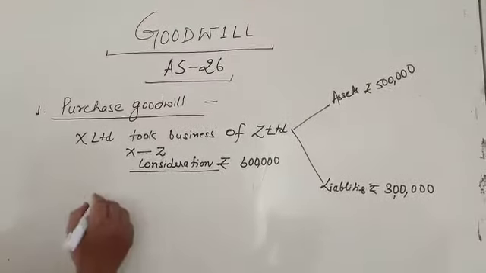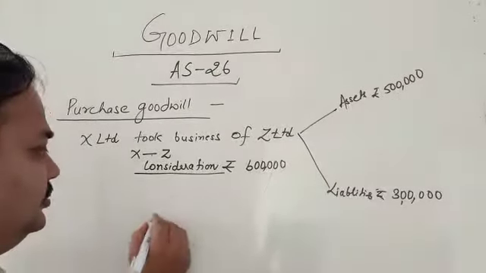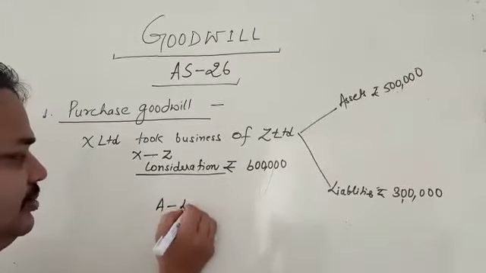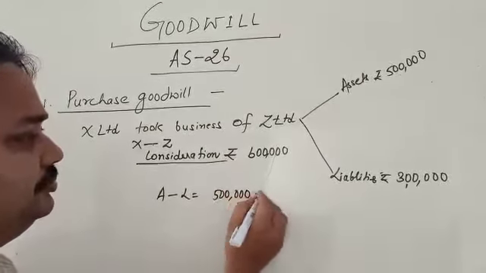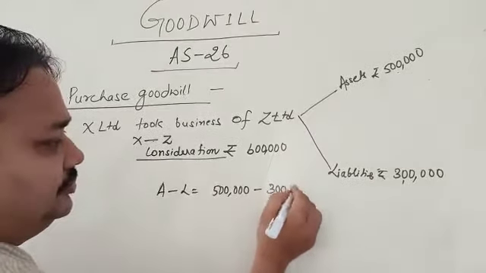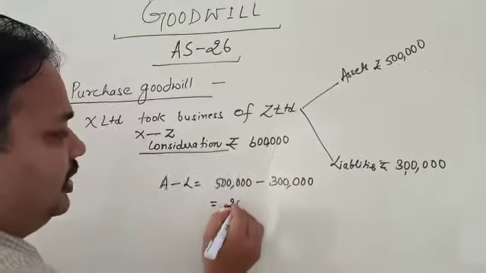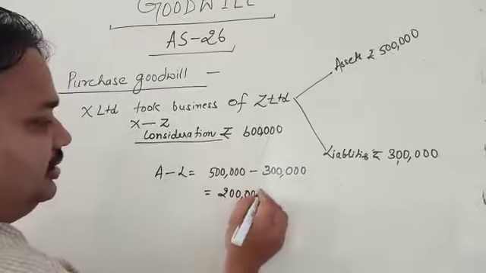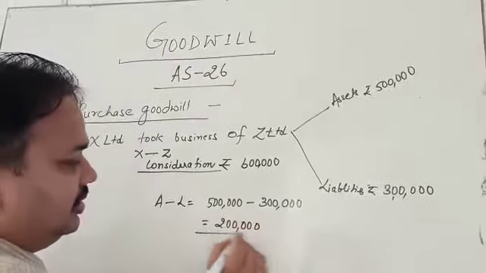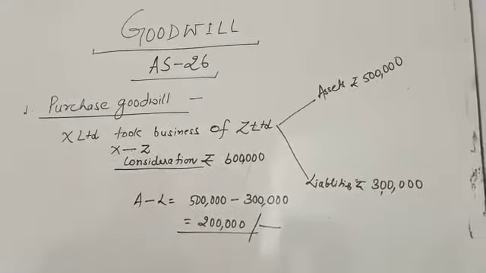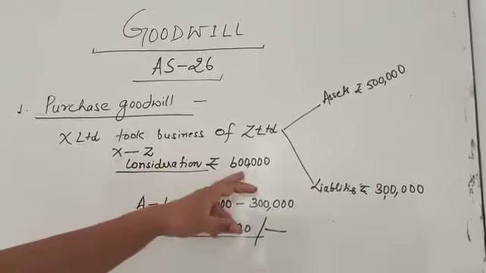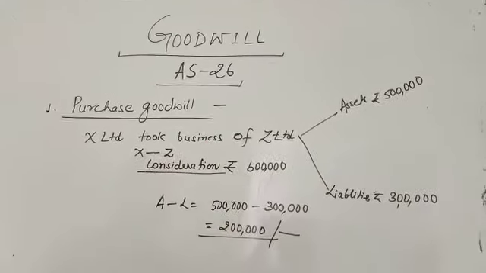So, what is the goodwill? First you calculate assets minus liability. Therefore, 5 lakh minus 3 lakh is equal to 2 lakh. It means this business is worth only 2 lakh, but Mr. X is going to pay 6 lakhs for this business.